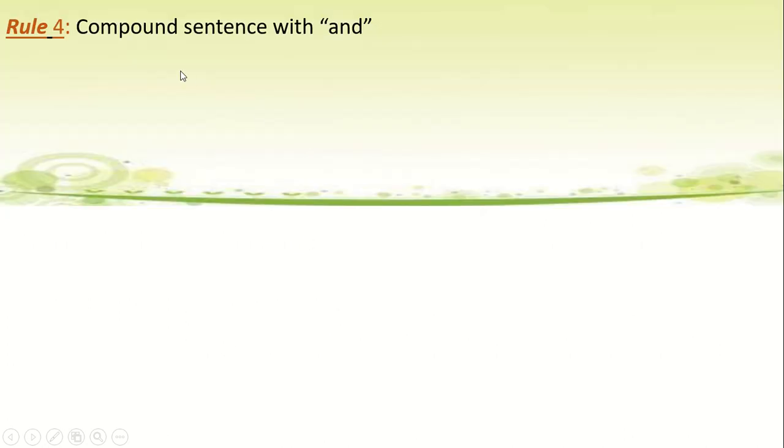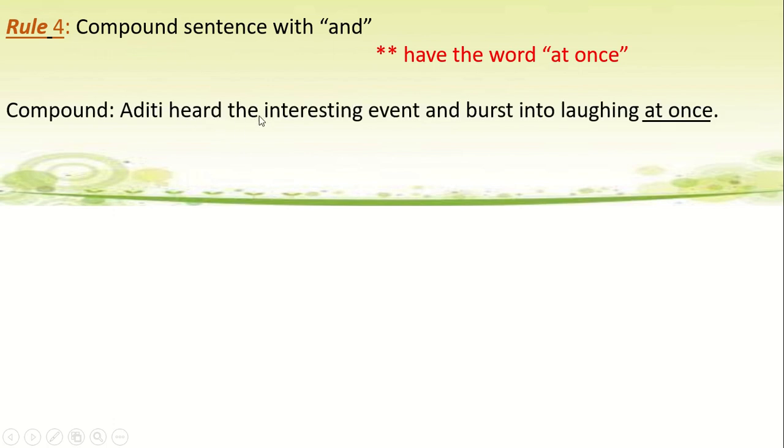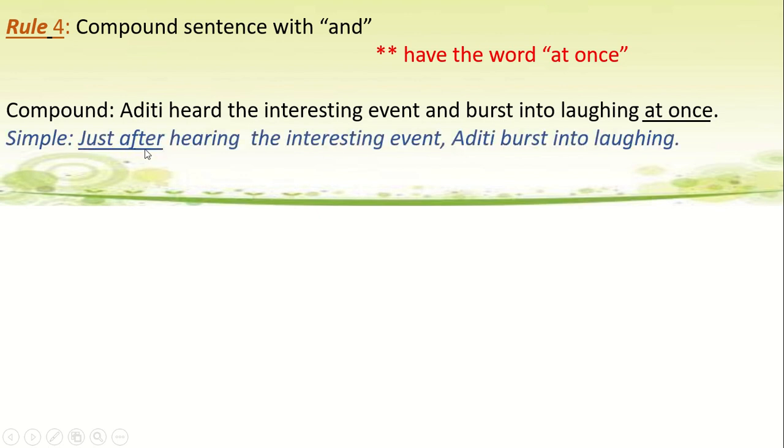Rule number 4: compound sentence with and. But here is a condition. What is that? That means one clause should have the words at once. How is that? Aditi heard the interesting event and burst into laughing at once. So the second clause has at once. So in making the simple, instead of at once, we'll use just after. Just after hearing the interesting event, Aditi burst into laughing.